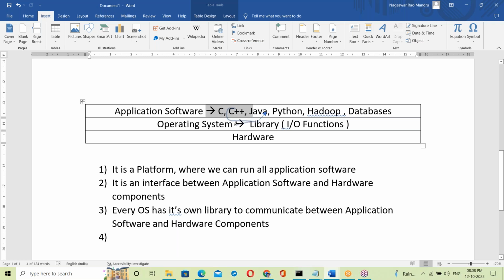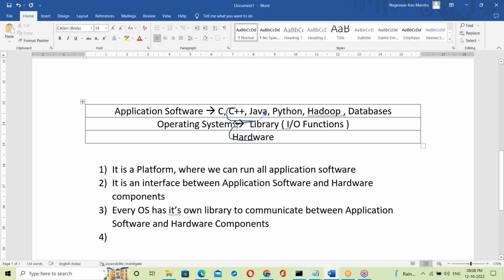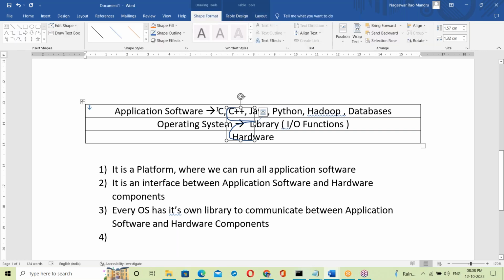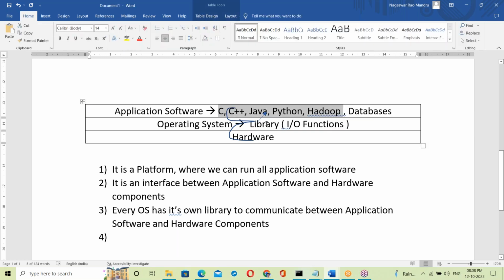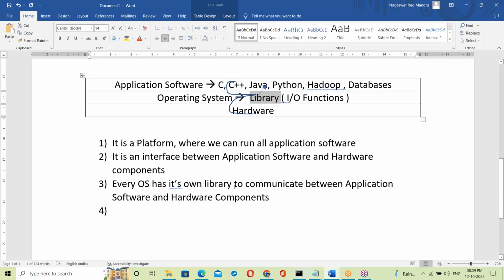After linking, then they communicate with the hardware components. Yes, it has to link. After program execution starts, before running, it has to link. Every program, first of all, links with OS library. Then the program starts execution. So before going to start, first of all, linking.